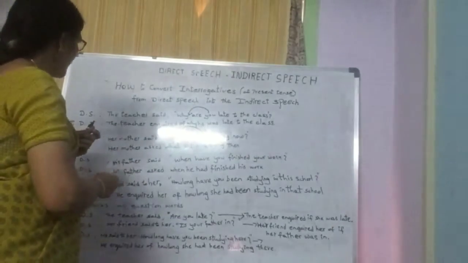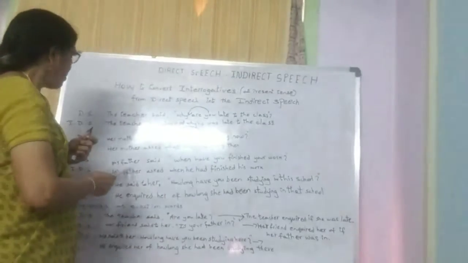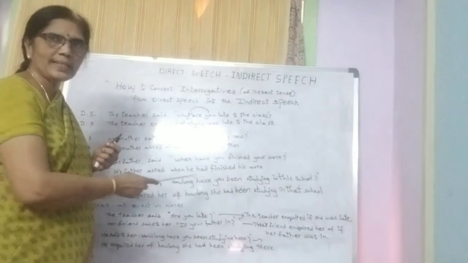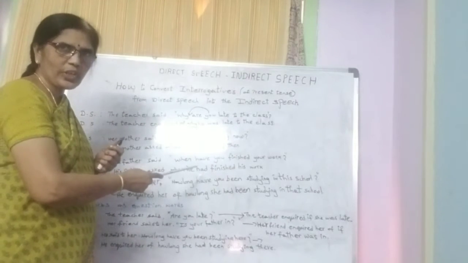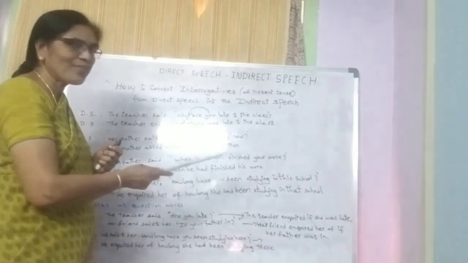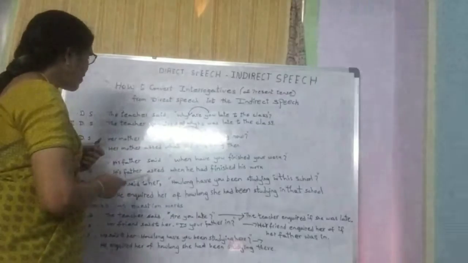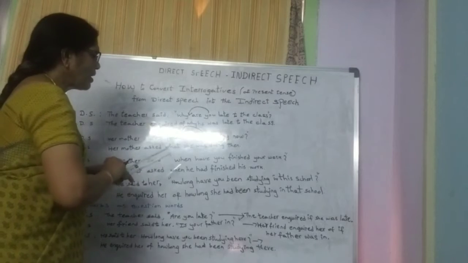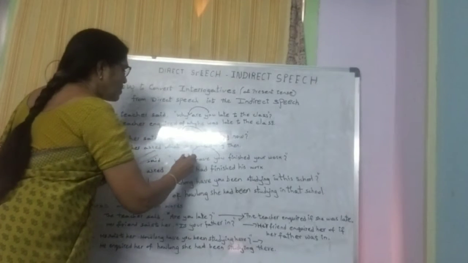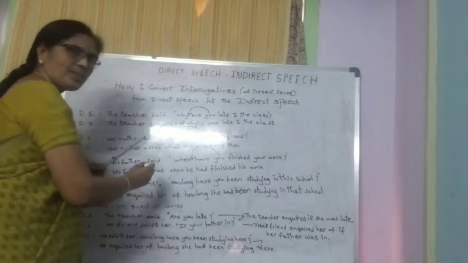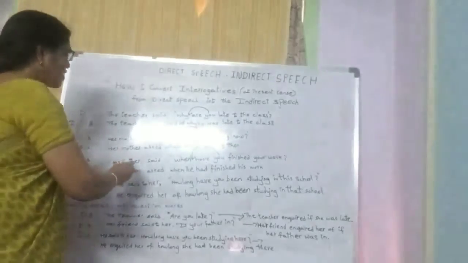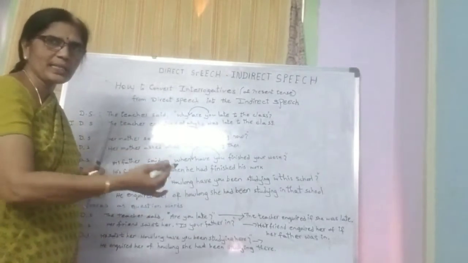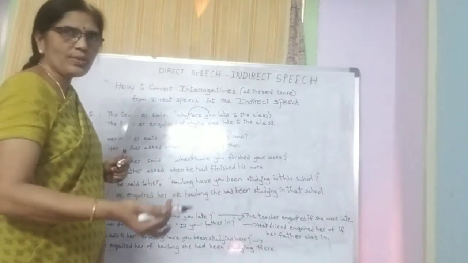So now let us have a look at the third example, children. His father said, "When have you finished your work?" Now come on, tell me the tense of the verb here, children. Yes, it's the present perfect tense. Good. So his father asked when, as it is. Here comes "he", because "you" refers to the son, no? Even though his father said it to his son, if it's not given, we can imagine that he is saying it to his son.